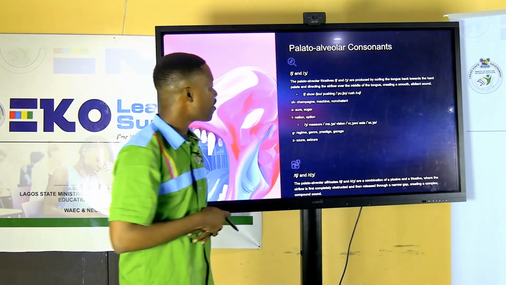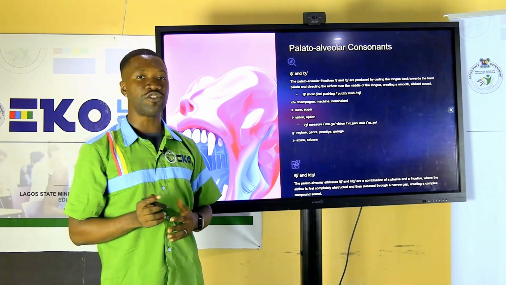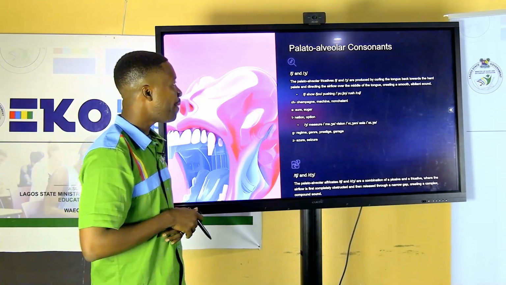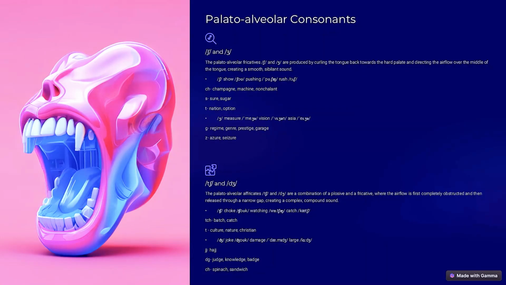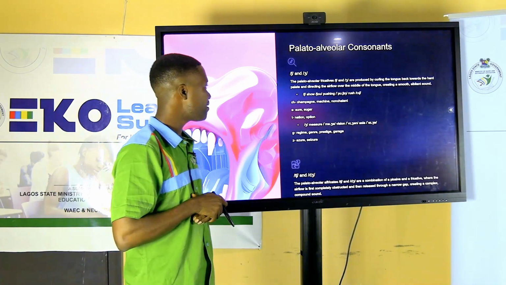Let's look at some of the examples. We know that both sounds are produced by curling the tongue back towards the hard palate and directing the airflow over the middle of our tongue, creating a smooth and sibilant sound.